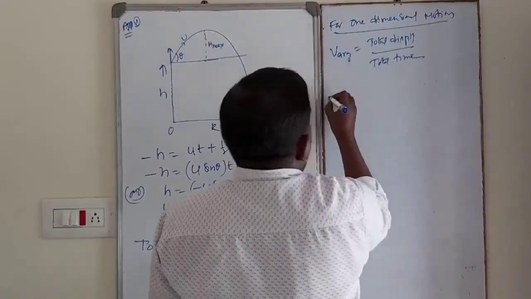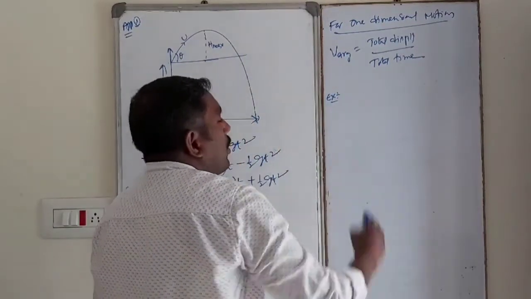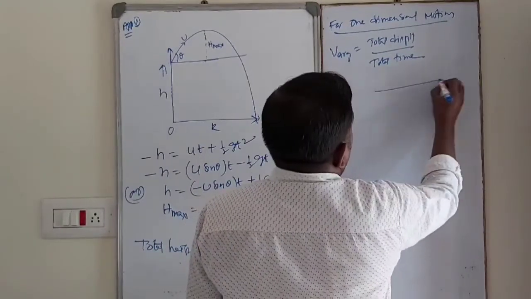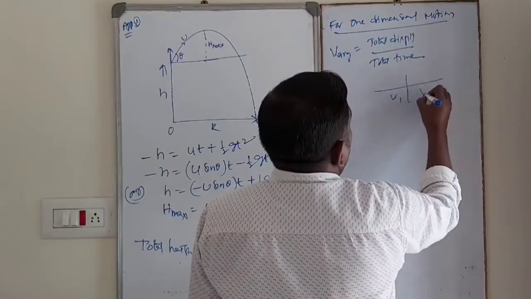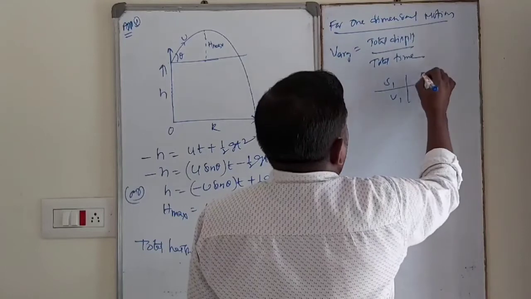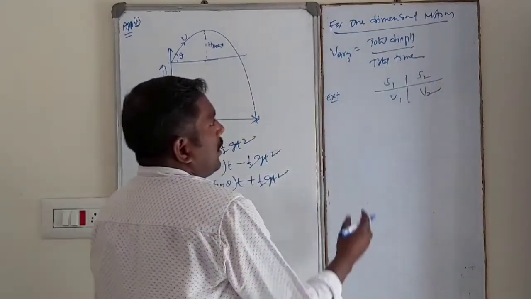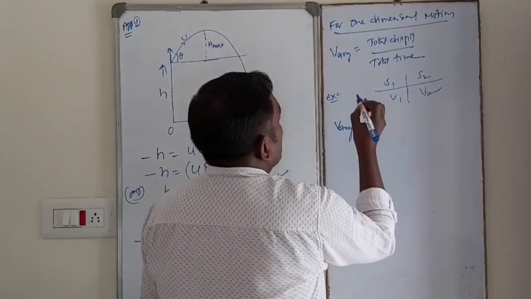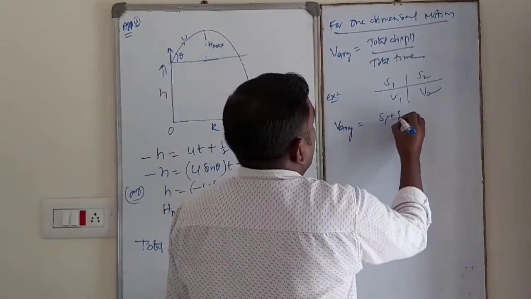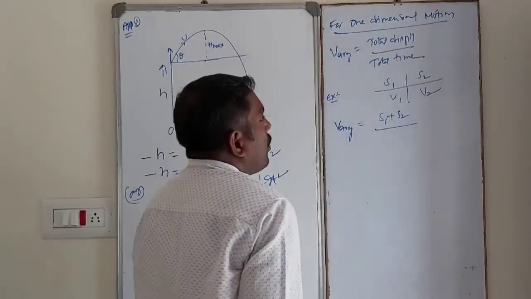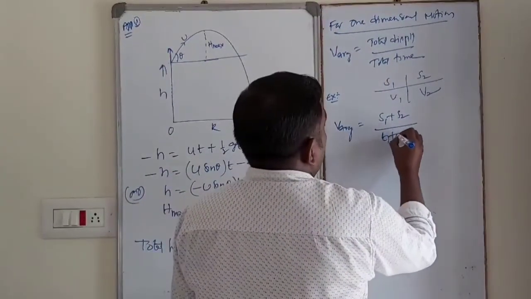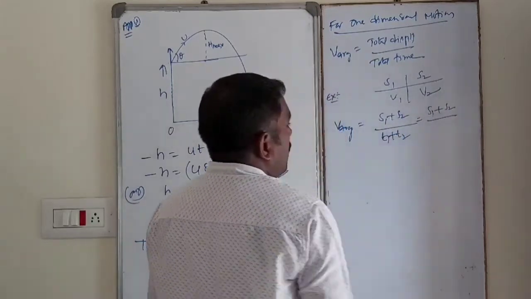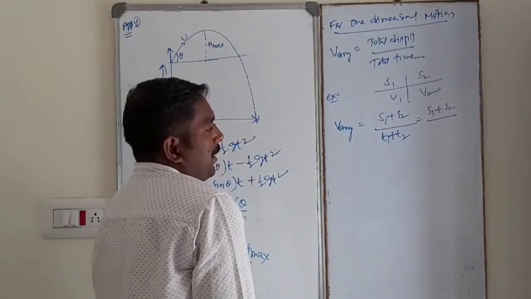So suppose a body is moving from one region to another region with velocities v1 and v2, and displacements are s1 and s2. In this case, what is the average velocity? Average velocity is equal to total displacement, S1 plus S2, by total time, T1 plus T2. That is S1 plus S2 divided by T1, where T1 is nothing but S1 by V1.